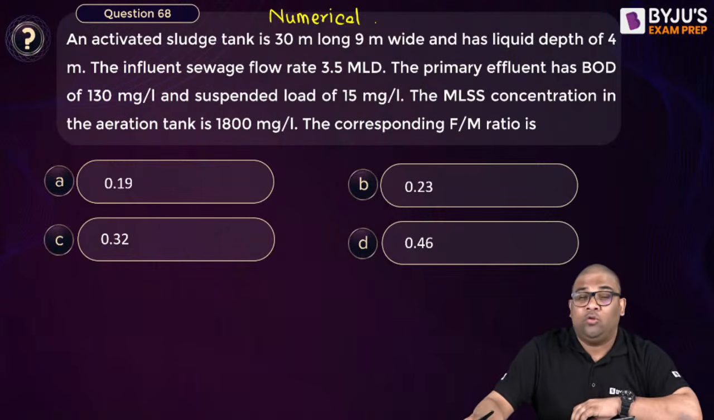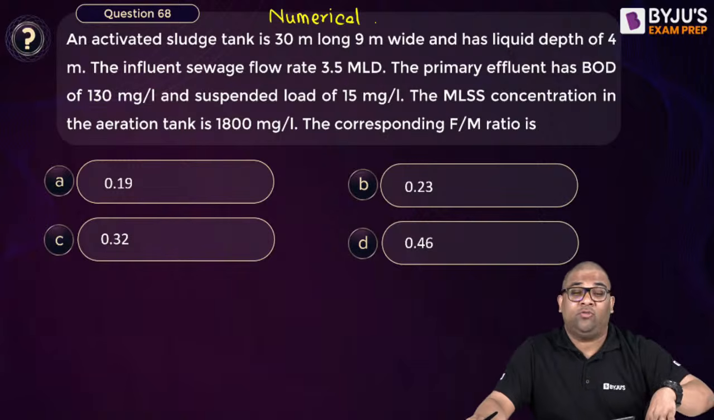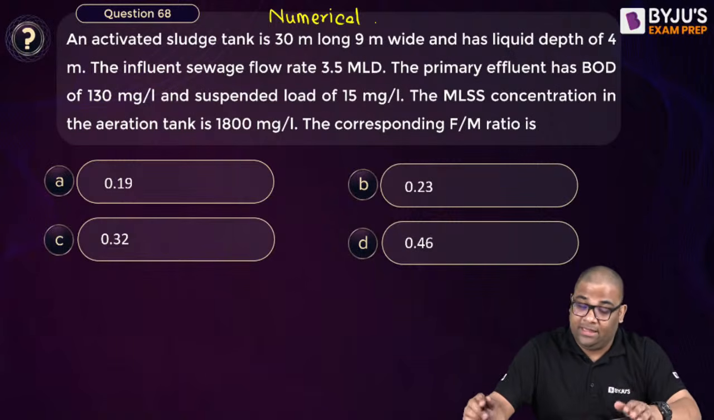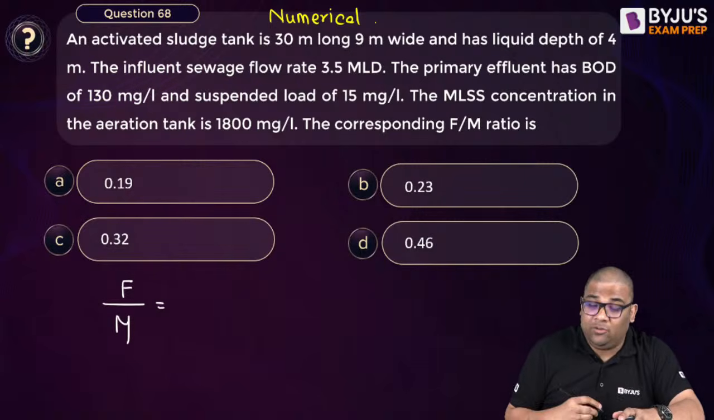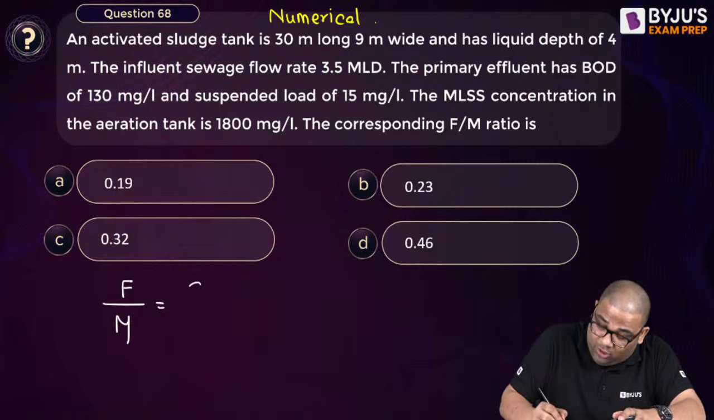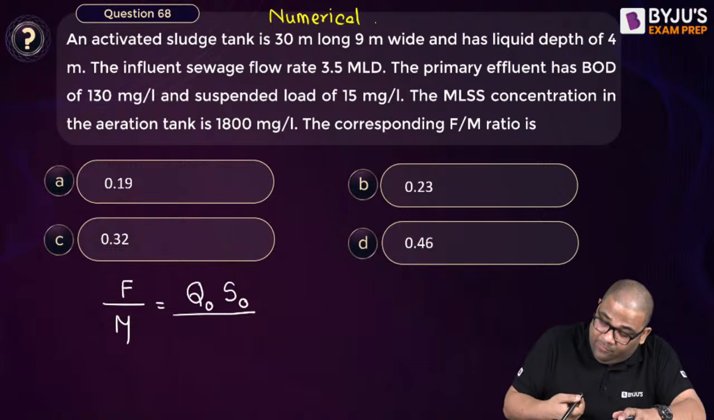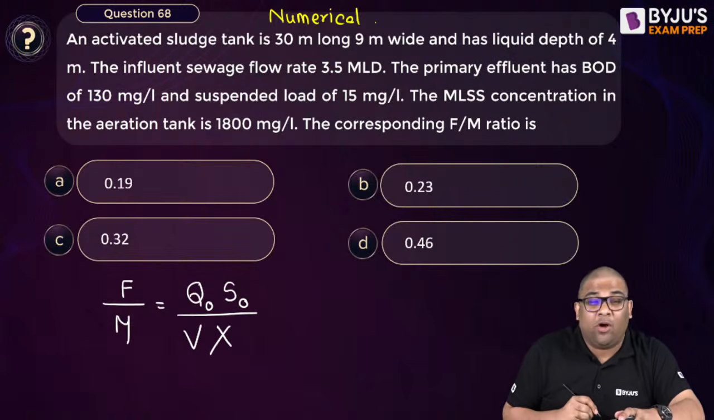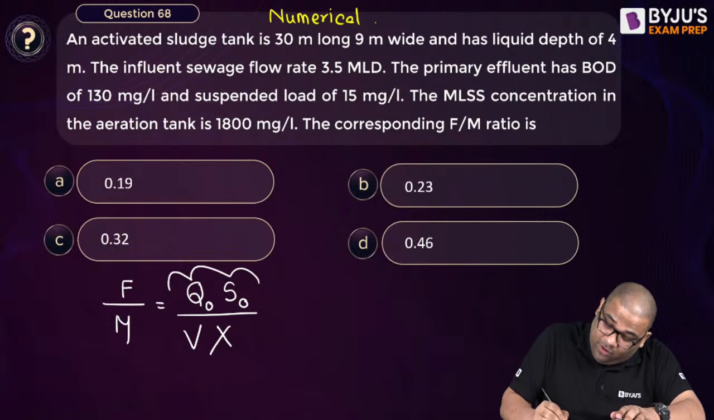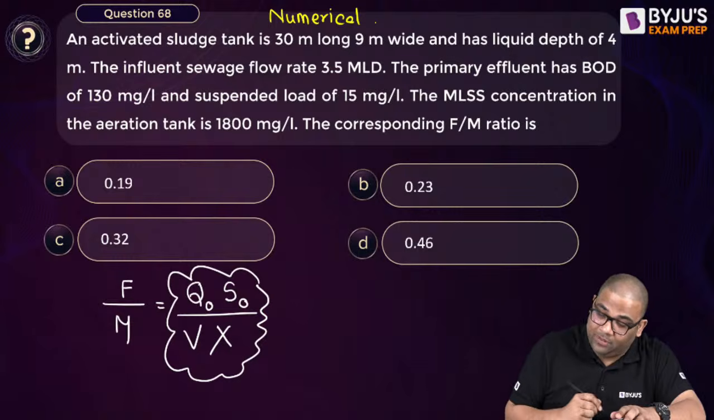See, numericals which they will ask you are very straightforward. They will not ask you very lengthy ones. What they have asked in the activated sludge process is F by M. What is the formula? It is Q naught, the influent discharge, into S naught, the influent BOD, divided by the volume of the aeration tank into X. This is the formula for your food by M ratio.